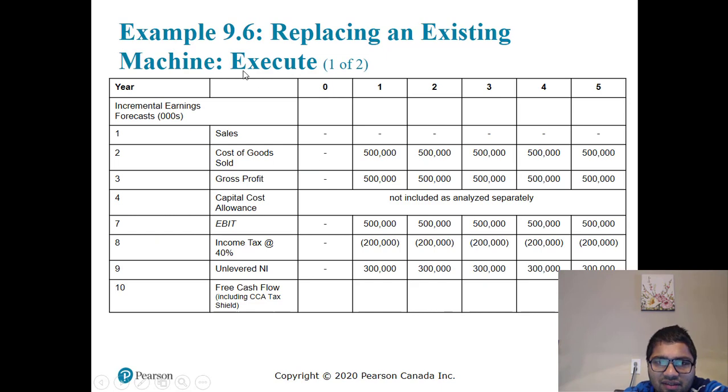So sales are not being impacted, but the cost is going down by 500,000. So gross profit goes up. When cost goes down, the profit goes up. So each year the profit will go up by 500,000.